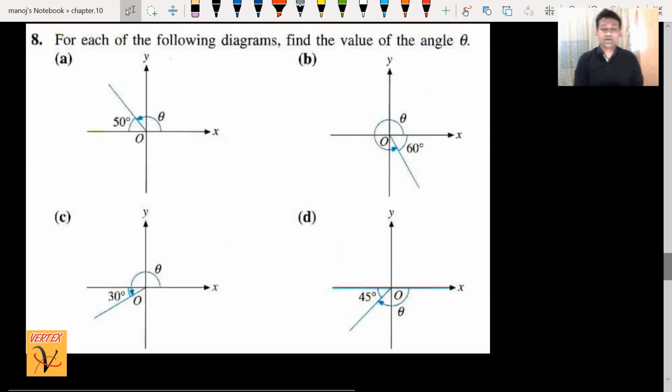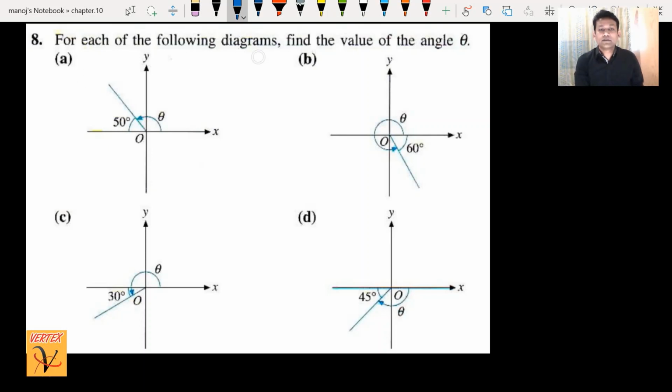Okay, interesting. What we're doing here, we can do in part A: find the value of the angle theta. I have done in the first quadrant the relation between the basic angle and the general angle, and I have made the formula. In the first quadrant, theta is always equal to alpha.